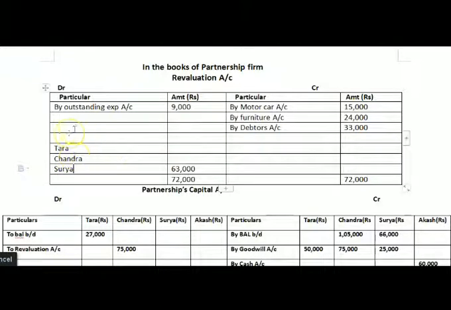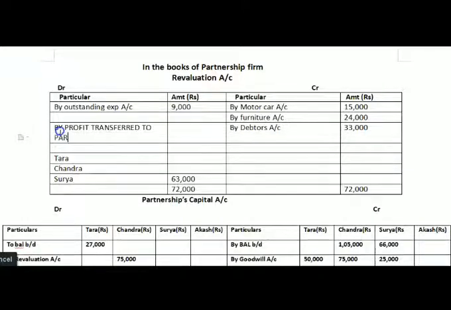And therefore, here we will write now by profit transfer to partners capital account. Right? And now this 63,000 rupees we are going to distribute in the ratio of 2:3:1.